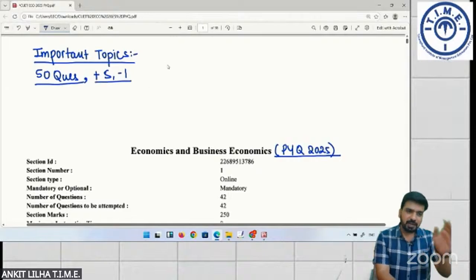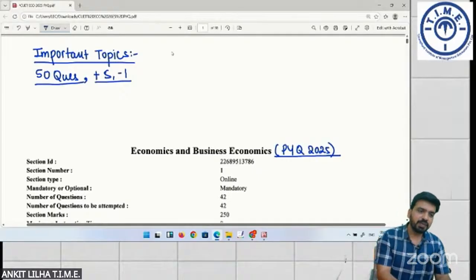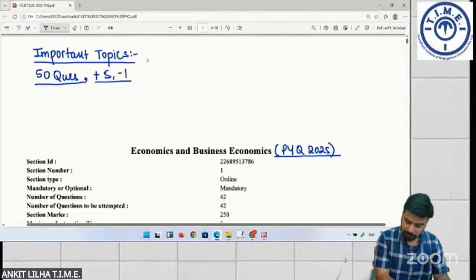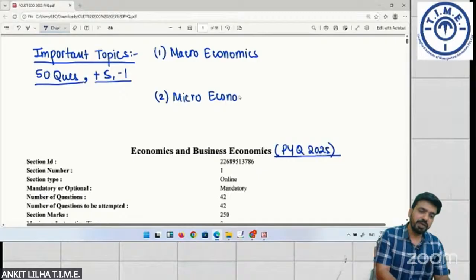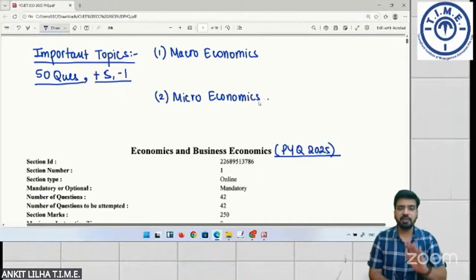Your entire syllabus of CUET economics is divided into two aspects. First is macroeconomics, and second is microeconomics. So we don't have Indian economics now. Indian economics is not there in the syllabus.